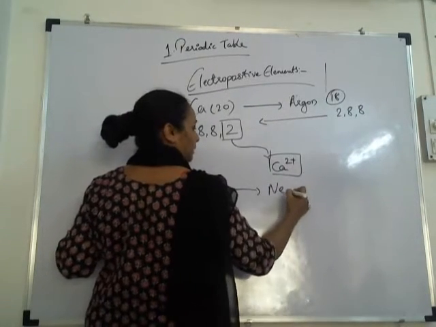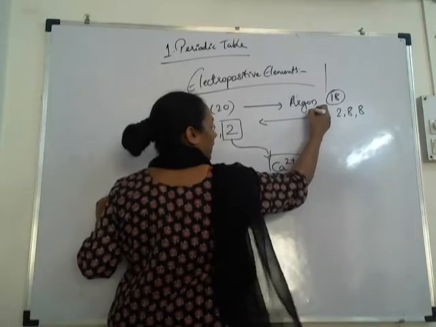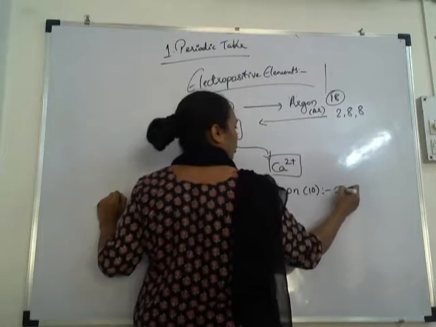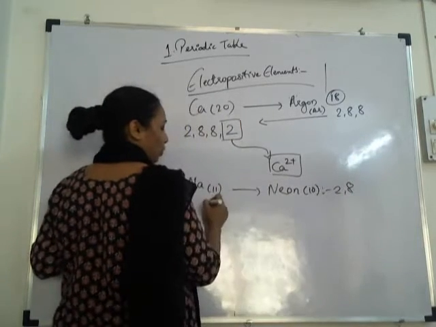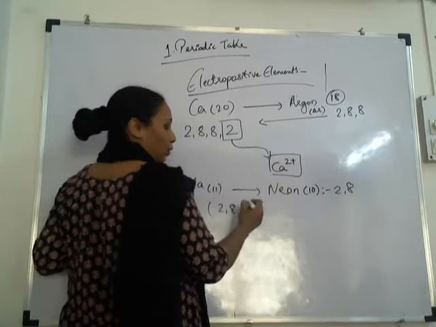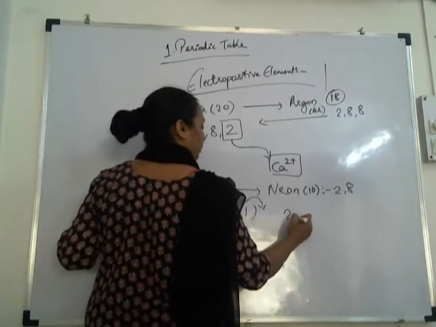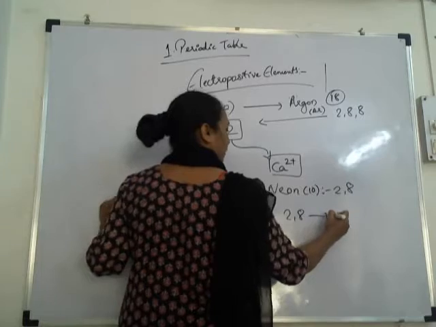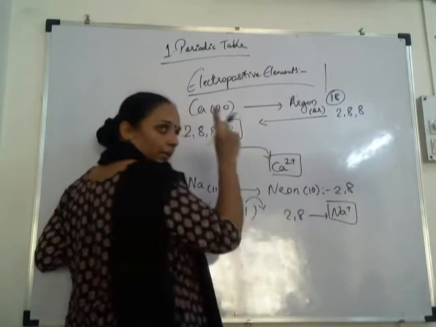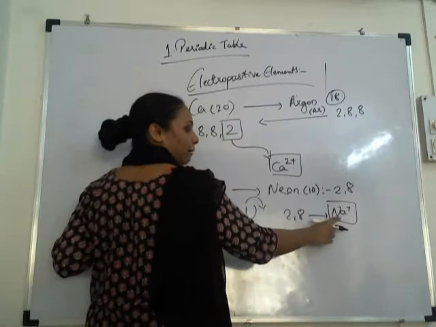Sodium, it is more relevant to neon. Neon atomic number is how much? 10. I write symbols here. Neon atomic number is 10. So 2, 8. So sodium is 2, 8, 1. It will donate the electron and it will become 2, 8. And it will form sodium cation. Sodium is donating only 1 electron, so it is Na+.